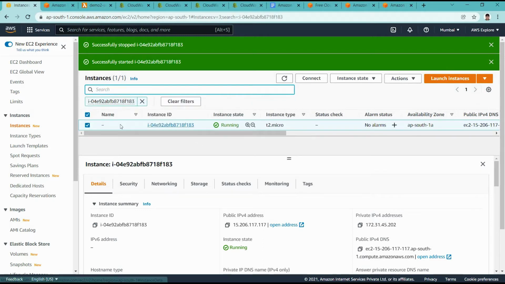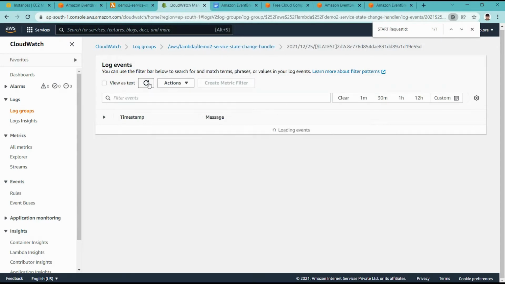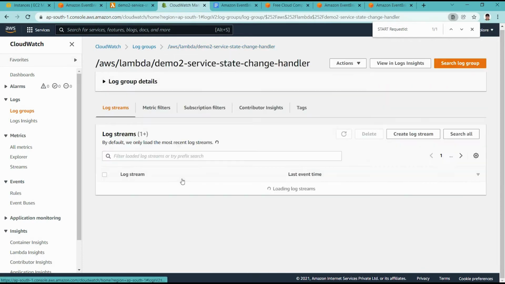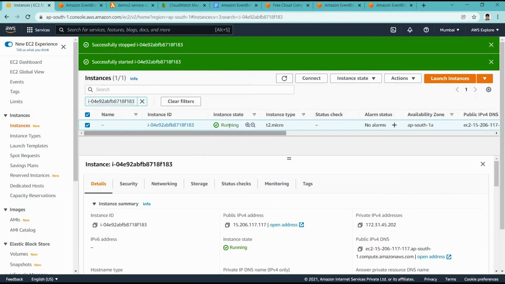Okay, now this instance is in the running state again. If we look again in CloudWatch logs for the demo 2 Lambda, there is only a single log, because it was called one time only. Let us stop this instance again, so it should automatically call the Lambda again, and it will have another log in CloudWatch.